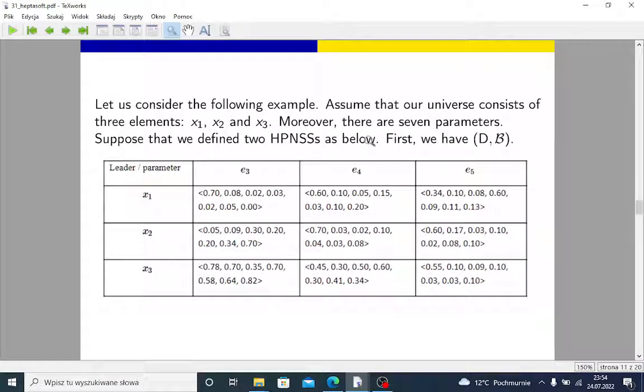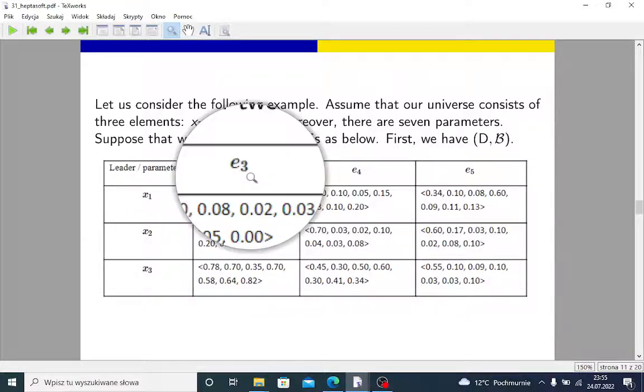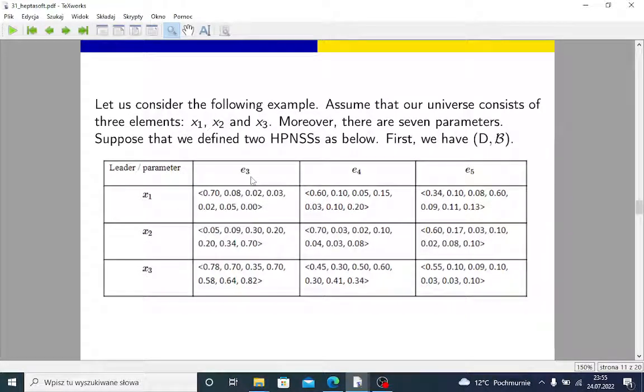Here is an example. Assume that our universe consists of 3 elements. Our U is x1, x2, and x3. This is taken from our paper, and this was about hypothetical political leaders, and they were evaluated, rated on 7 criteria, 7 parameters, E1, E2, and so on, and finally E7.